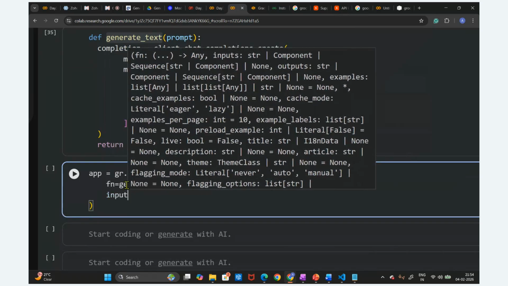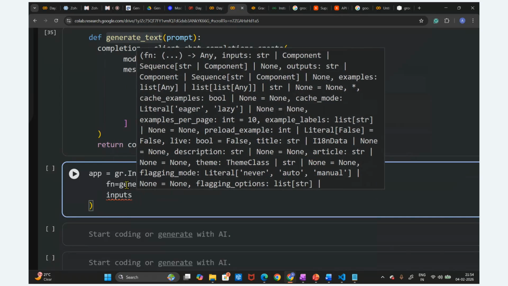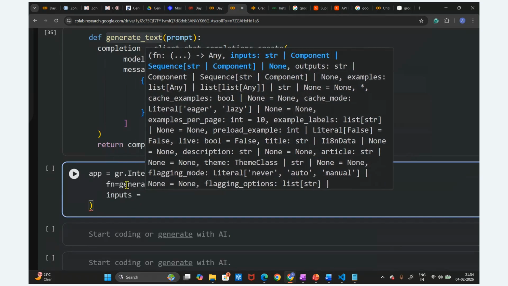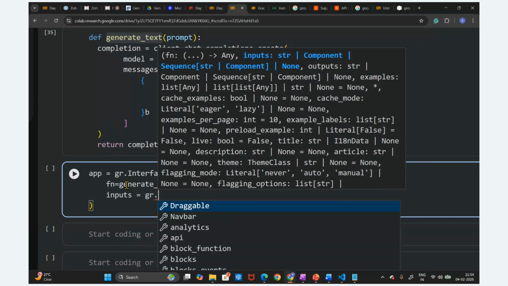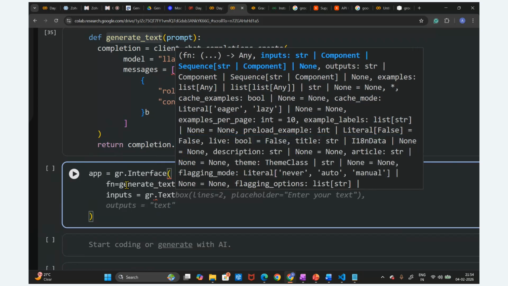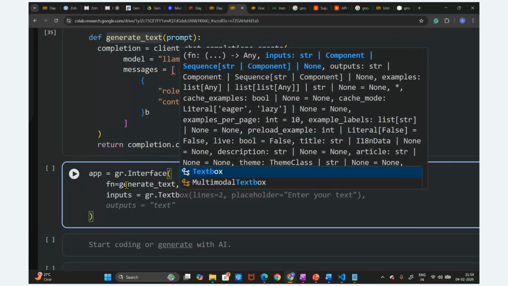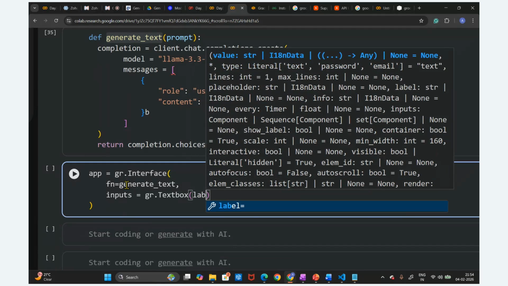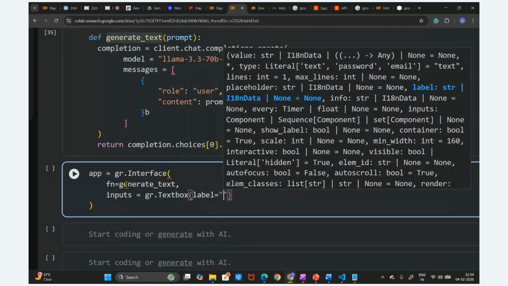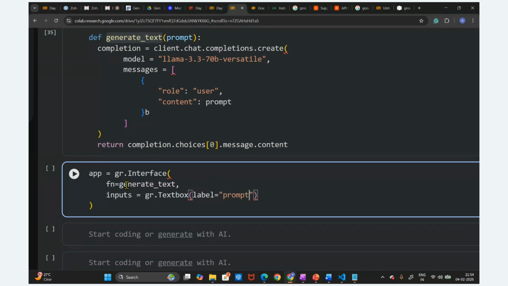In this application, we are going to pass the input as nothing but the prompt. We are going to pass the user input, right? The user is asking some query, like write a blog, write any response, or asking any questions. For that purpose, we need to provide an input text box, gr dot Textbox. And then we are going to provide the label here. The label is just for understanding. Here, the label is for the prompt: Enter the prompt here. And then we are going to provide the placeholder.